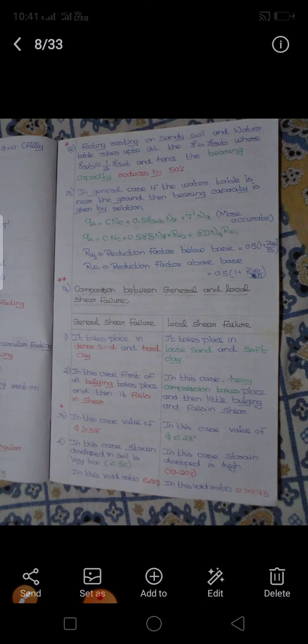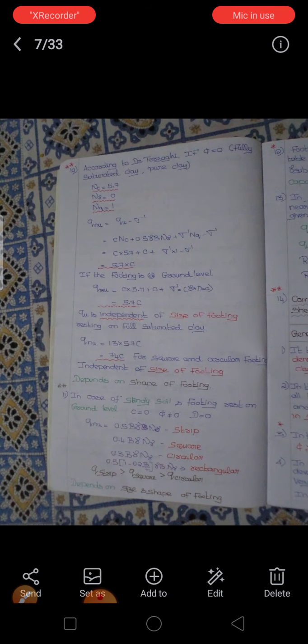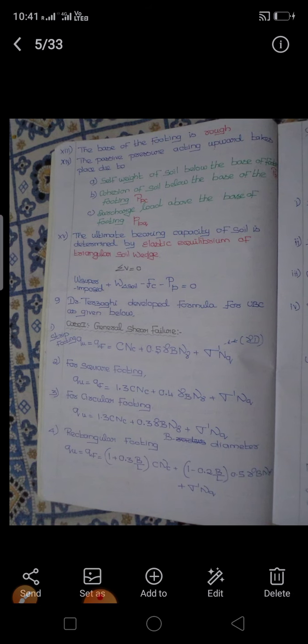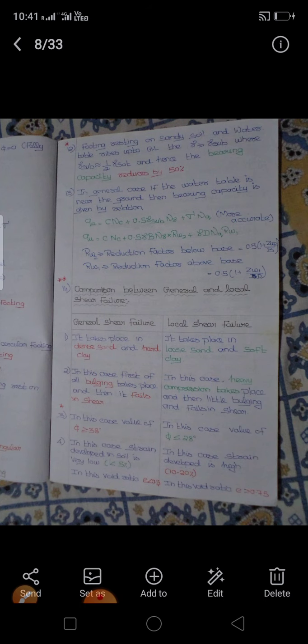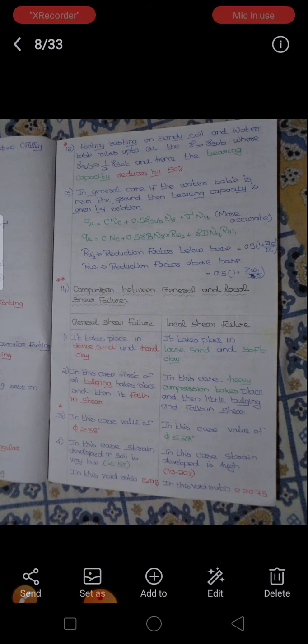Now here we can easily see the bearing capacity of the soil will directly depend upon general shear failure and local shear failure. This is the basic difference between general shear failure and local shear failure. General shear failure takes place in dense sand and hard clay. Local shear failure takes place in loose sand and soft clay.